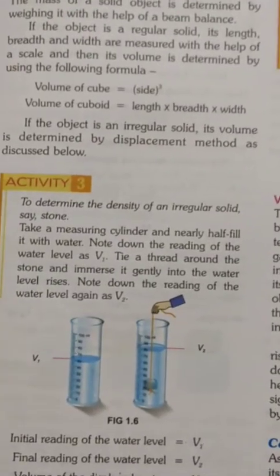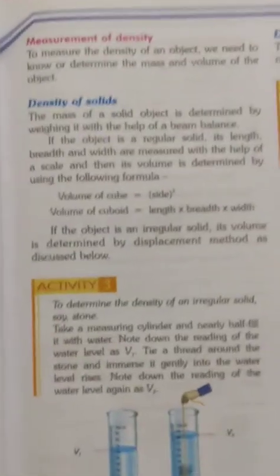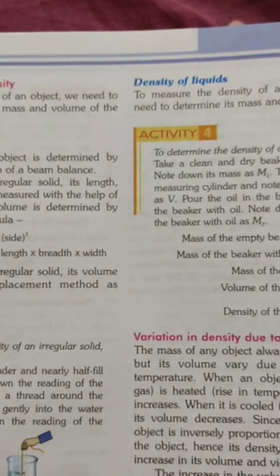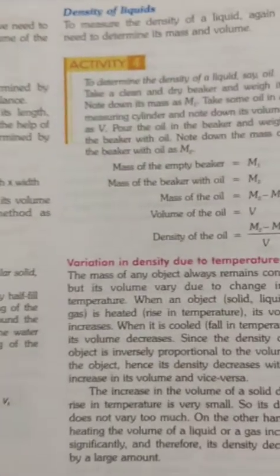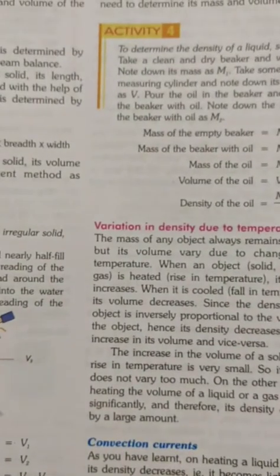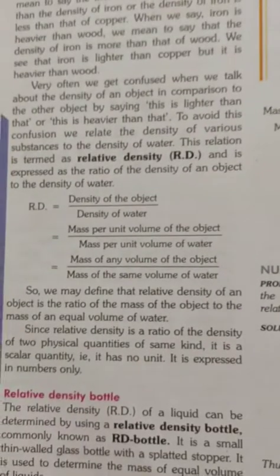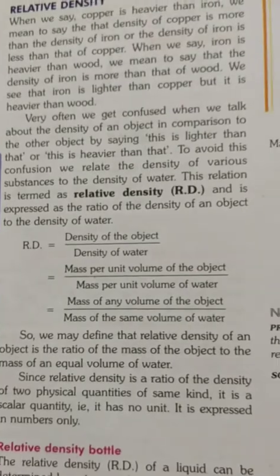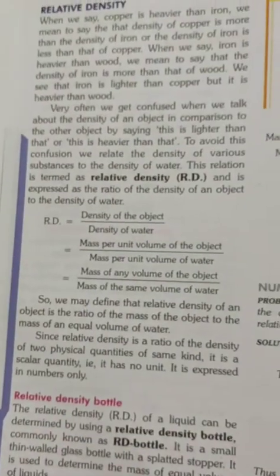We have also seen different densities of different matter, that is, density of solids, density of liquids. Relative density. We have also studied relative density. What is relative density?